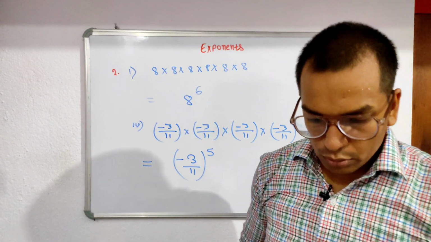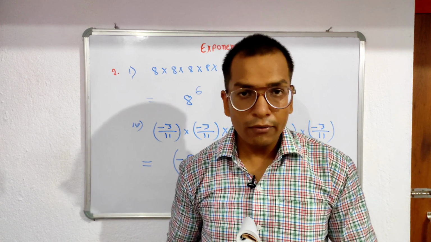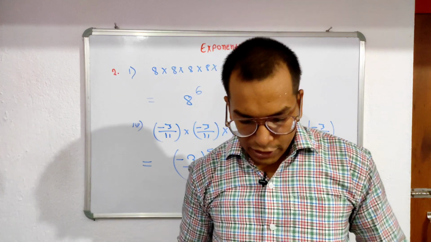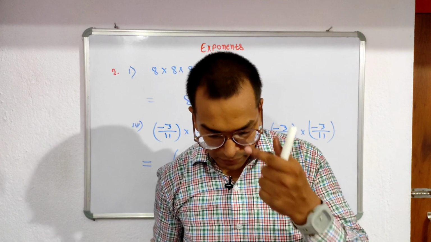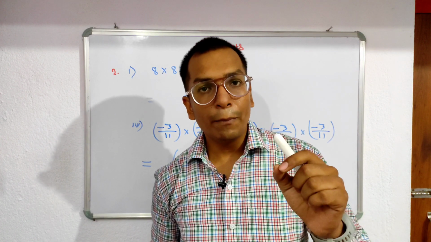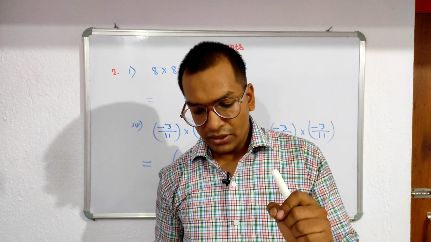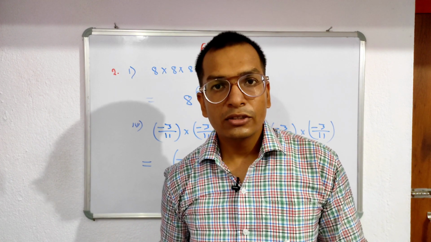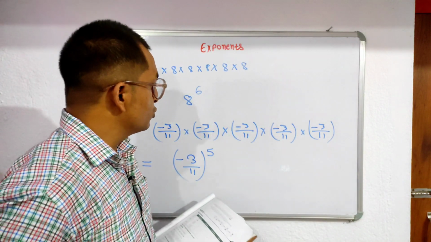So come to question number 2, part 5. What do we write? Minus 2 upon 5 into minus 2 upon 5 into minus 2 upon 5 and into 4 upon 7 into 4 upon 7. In that case, first we write minus 2 upon 5 to the power 3, into 4 upon 7 to the power 2. Good. So question number 2 is also over.